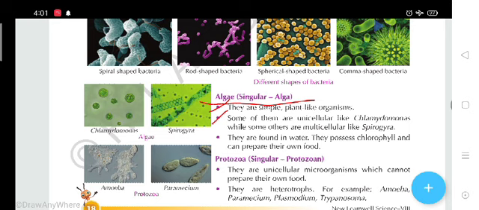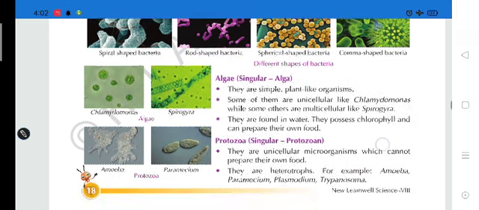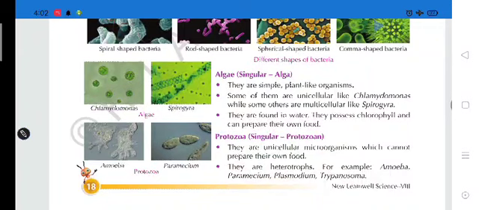Actually Chlamydomonas and Spirogyra are examples of algae, not bacteria, students. And these were the spiral shaped, rod shaped, spherical shaped and comma shaped bacteria. These were the examples of bacteria. So some are unicellular like the Chlamydomonas, while some others are multicellular like the Spirogyra.